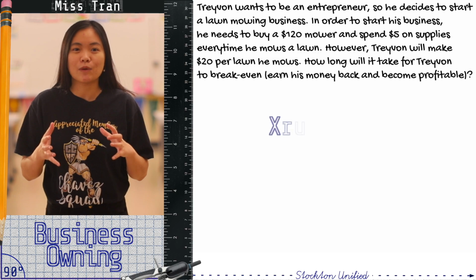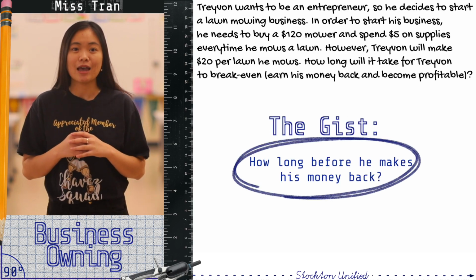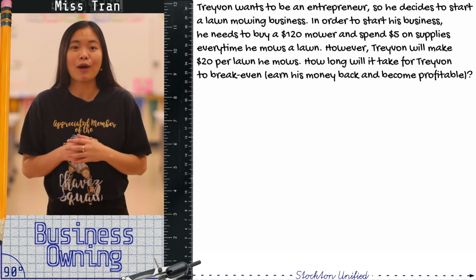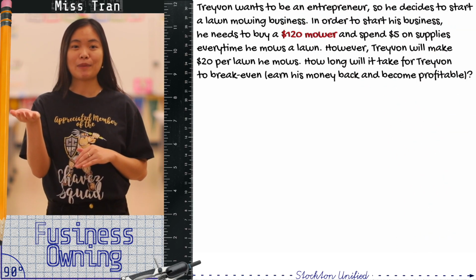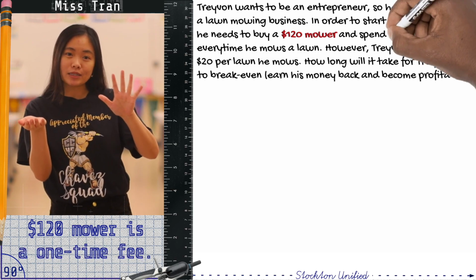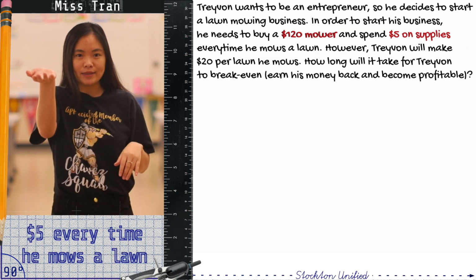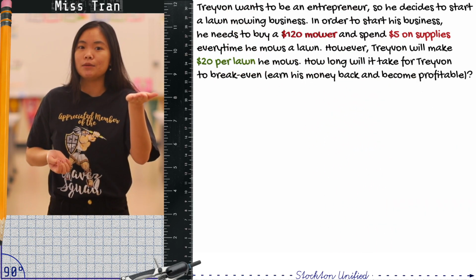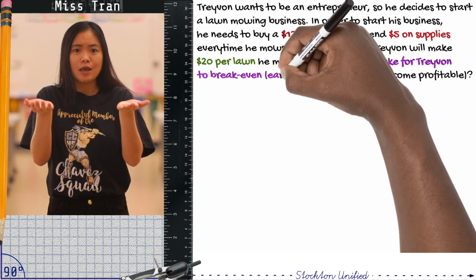The gist of this is that we're trying to discover how long it will take for Treyvon to make his money back from the money that he invested to start the business. Let's pull out the important information. He needs $120 to buy his mower and start his business. And he needs to spend $5 on supplies like gas every time he mows a lawn. These are his expenses. However, he makes $20 for every lawn he mows. So the question is, how long will it take before he pays off his debt so that he can start making money?